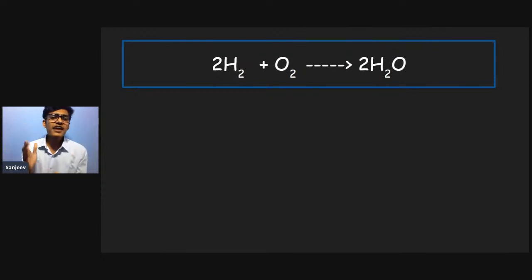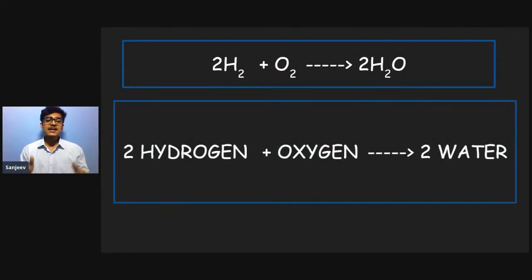But why are we writing it in this format itself? Why can't we write it simply as 2 hydrogen plus oxygen gives us 2 water? Why can't we write it in this way? As you can see, if I write words instead of symbols, it actually fills up the whole space.